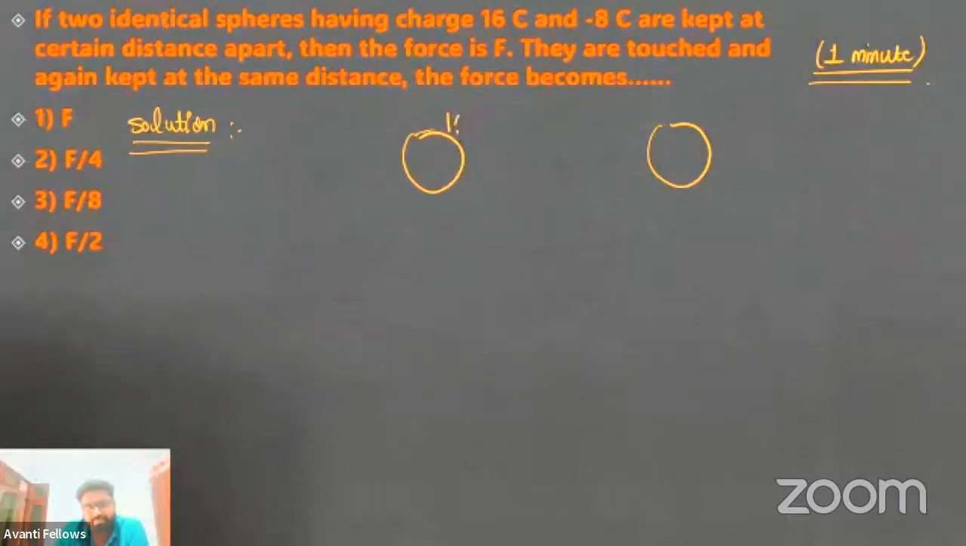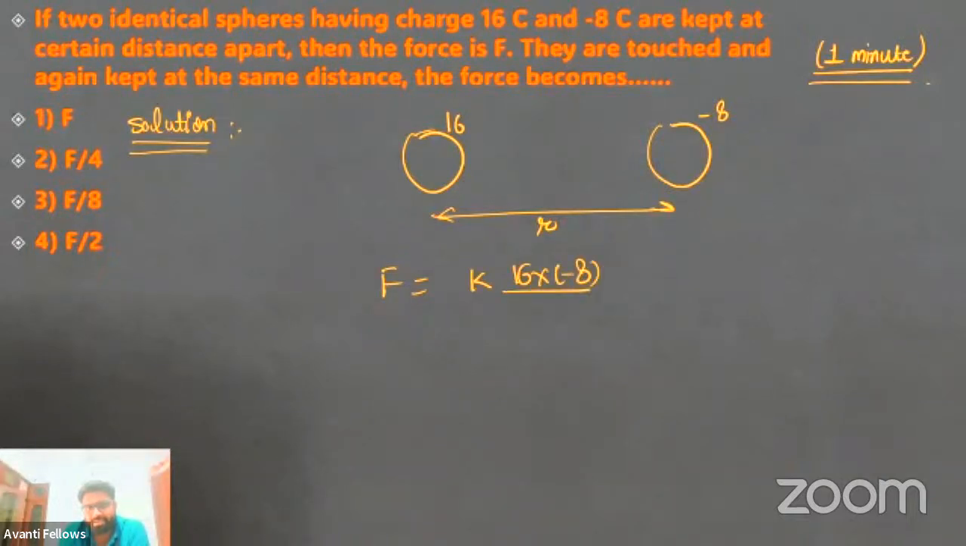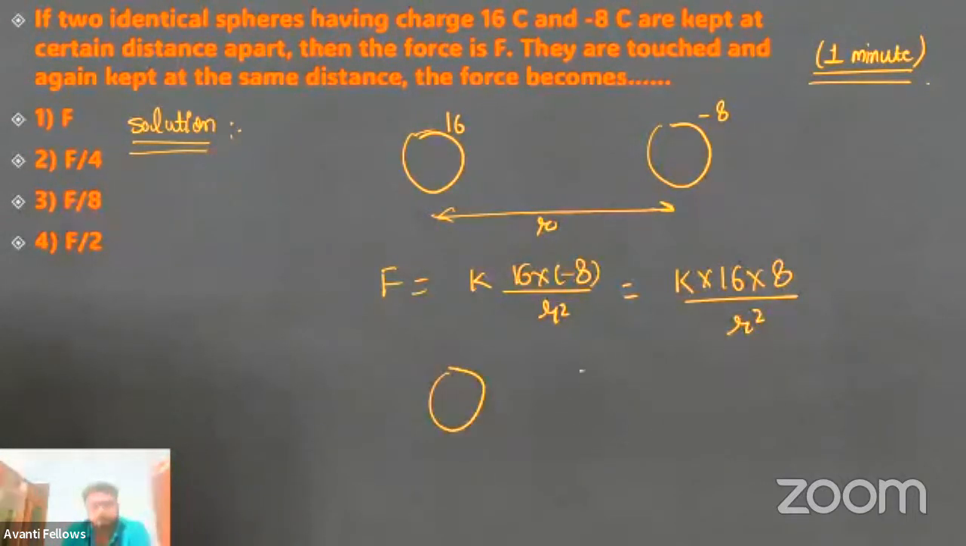Let me see. 16 and minus 8. Let's say the separation between them is small. Initially, when they are not touched, the force is K into 16 into minus 8 divided by R square. Since we are talking only about the magnitude, we can neglect the minus sign. So it will be K into 16 into 8 upon R square. When they are touched, the charge will flow from 16 coulomb to the minus 8, and they will have 4 and 4 coulomb according to the concept.